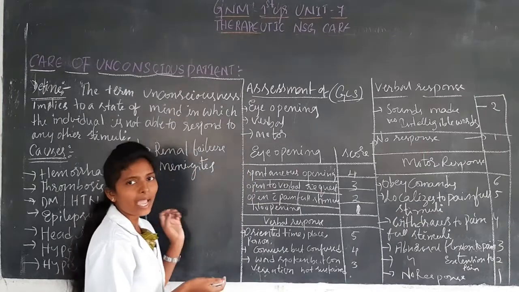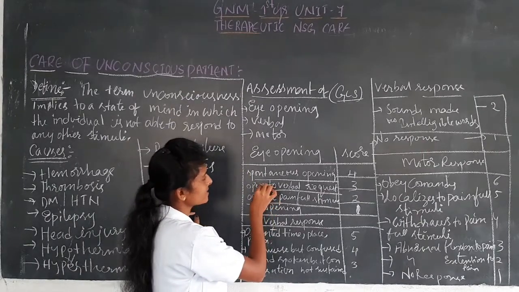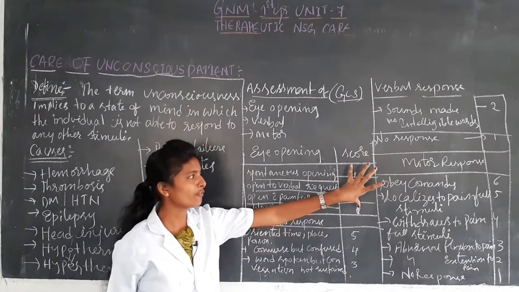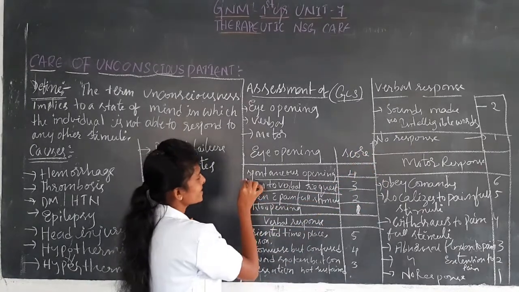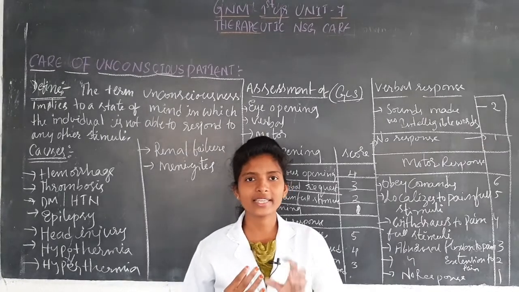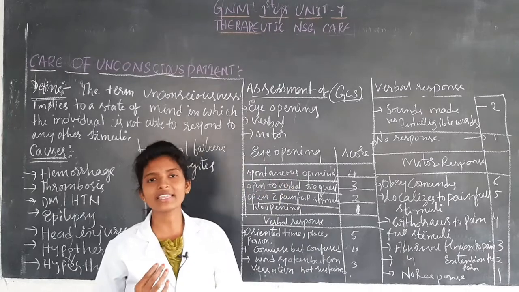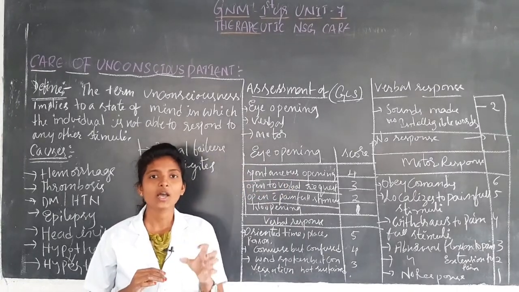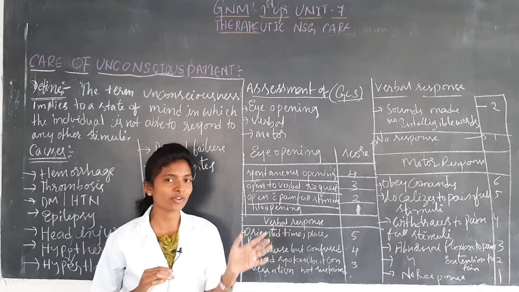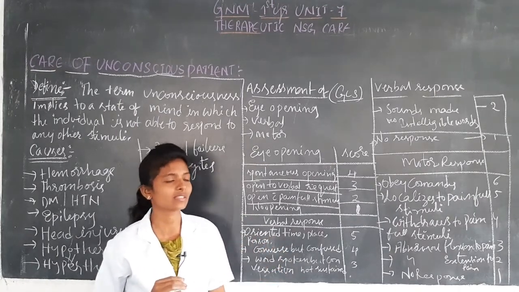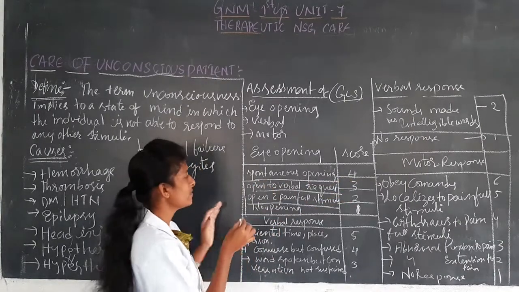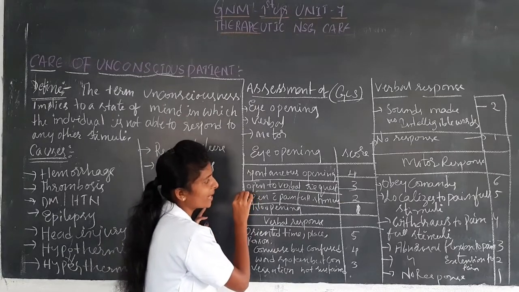First we will see eye opening. In eye opening there are a total of 4 points. Spontaneous opening: if the patient opens his eyes spontaneously, the score is 4. They will see how the patient opens the eyes in an unconscious patient, and how much score they can give in such a condition. For spontaneous opening, the score is 4.